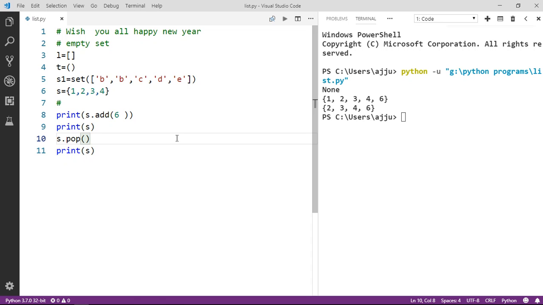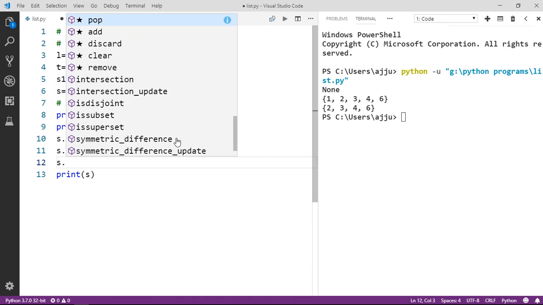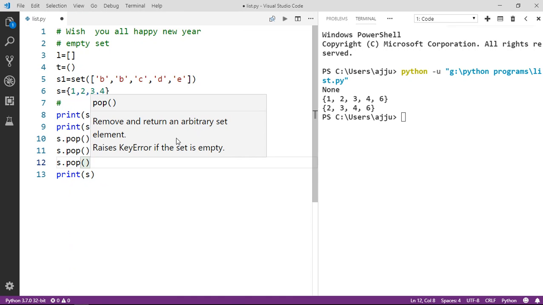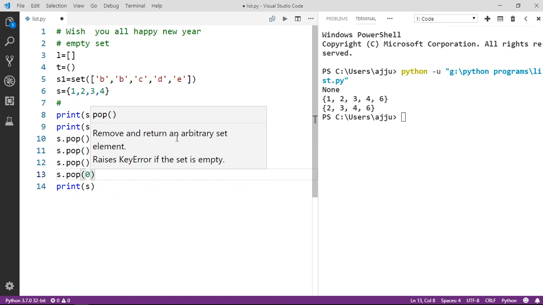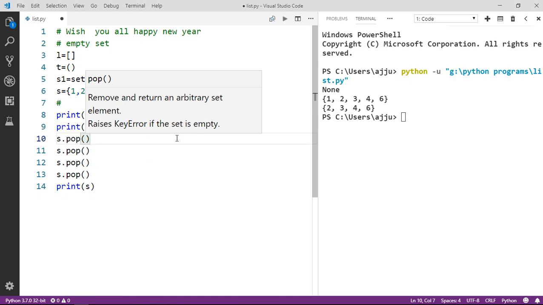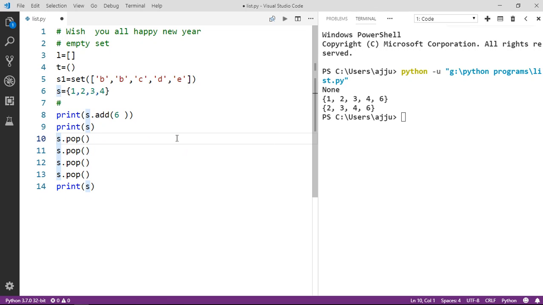So let's see, if I use pop again, and again I want to pop. Let's print every time, so you are able to see which value we are removing every time.